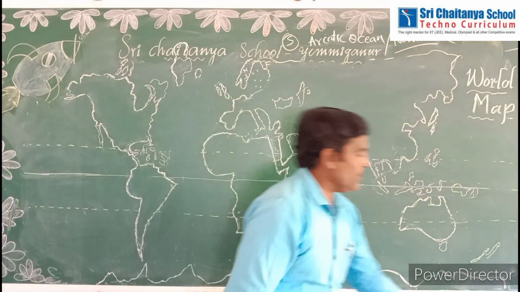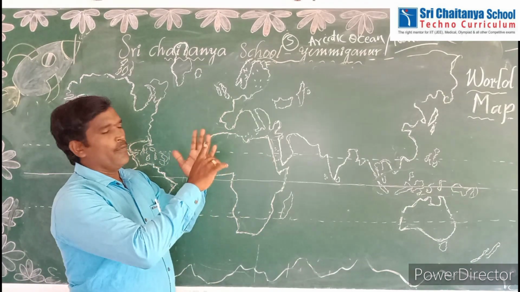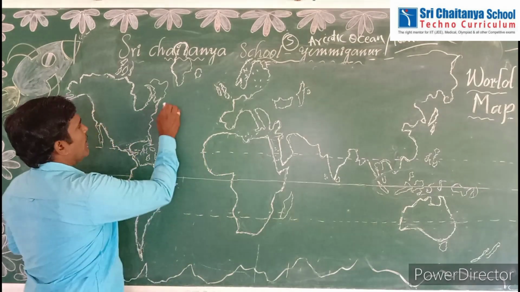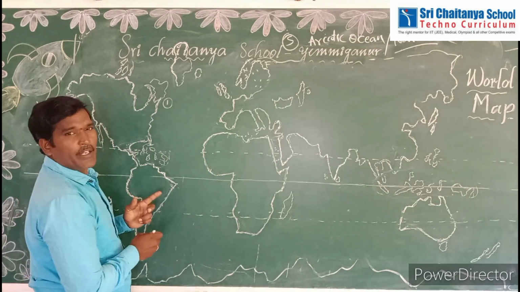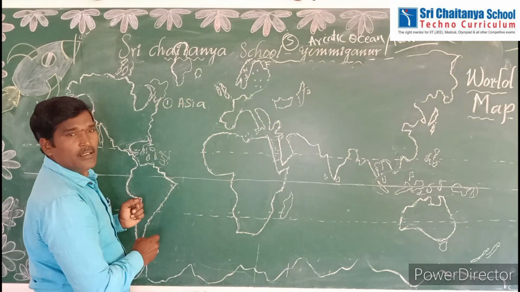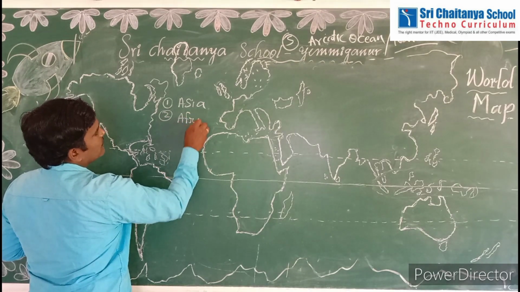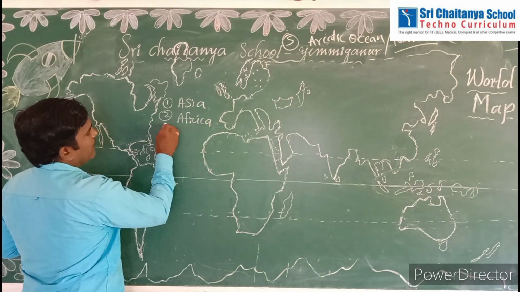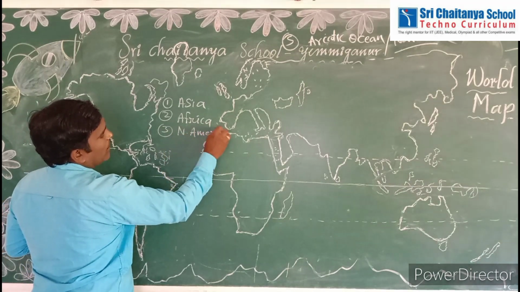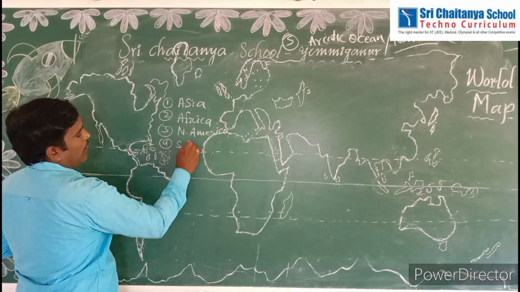So 7 continents. Now we are going to discuss continents from biggest to smallest. Number 1, biggest continent in the world, Asia. Number 2, Africa. Number 3, North America. 4th, South America.